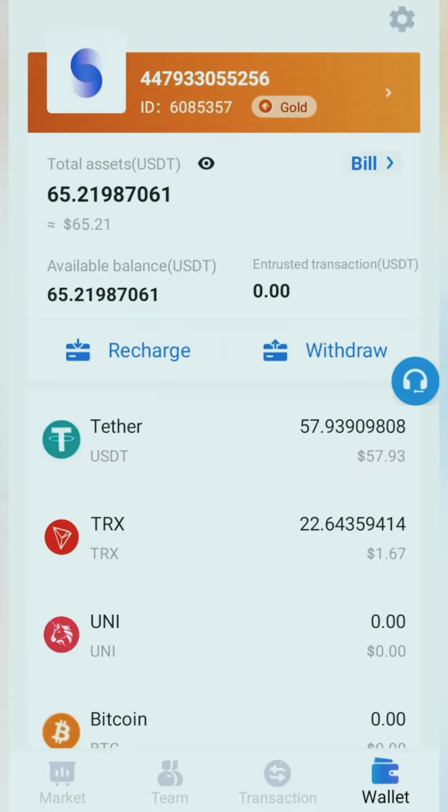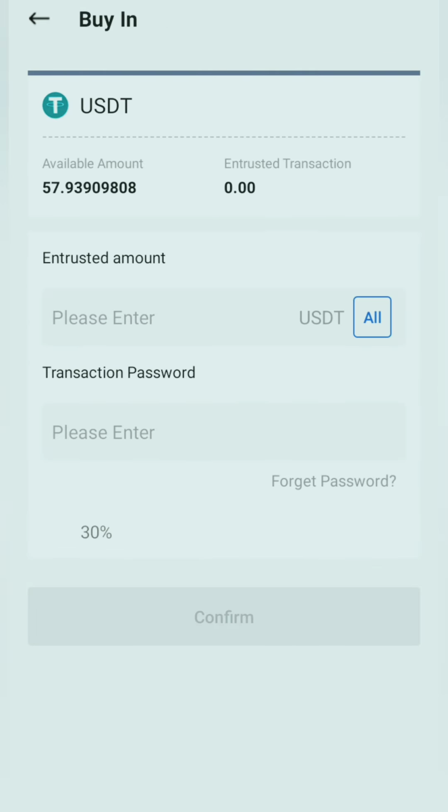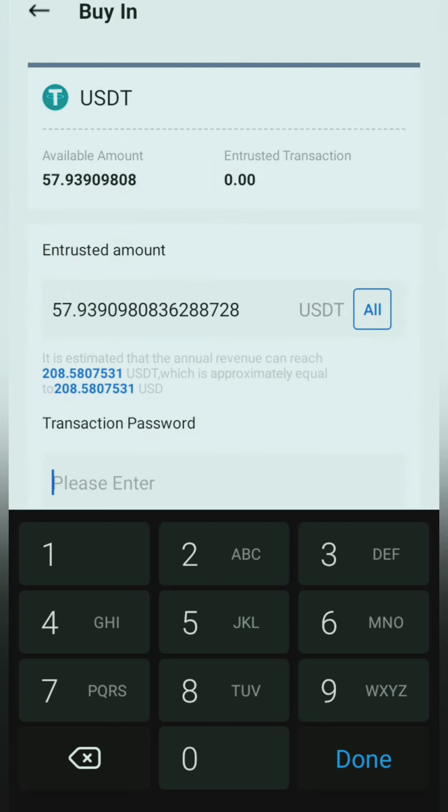My current balance, it shows here, this is the $57. So it would be an investment of $57. Okay, so what I'm gonna do is I'm gonna go down to the market. I'm going to stake it for 1 day here, and you can see on the top 57.9. Okay, this one, and then I'm gonna type in the password.